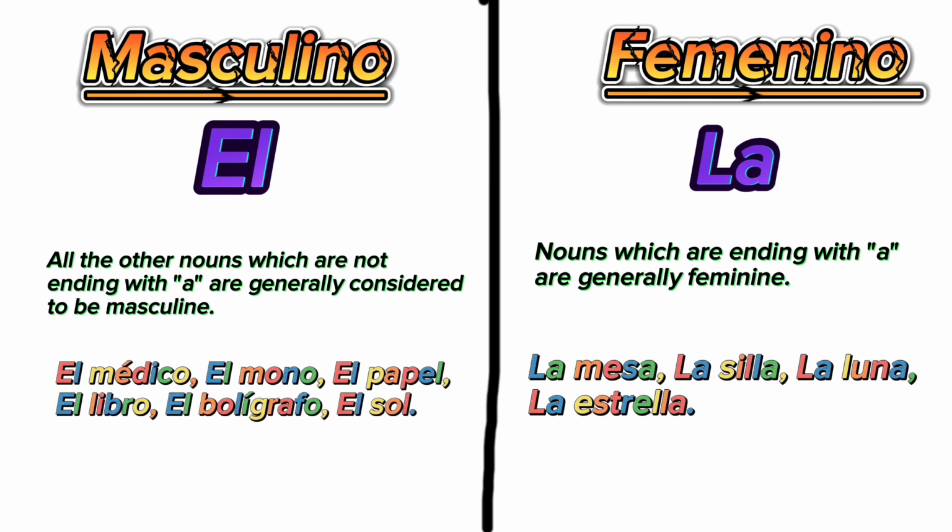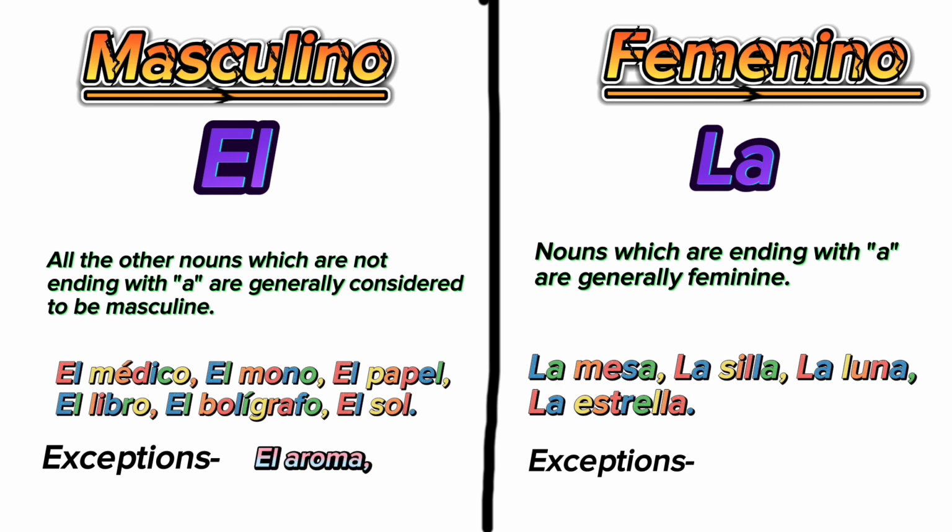Now let's understand some exceptions as well, okay? El aroma. Now in this case, can you see that it's ending with A, but there is a pronombre, the pronoun is el. Why? You'll ask that, no? So there is basically no logic to it, it's just an exception. So with our practice, we'll get to know these words as well. So el aroma, el clima, el día, el cometa. All these are masculine, but they are ending with A.